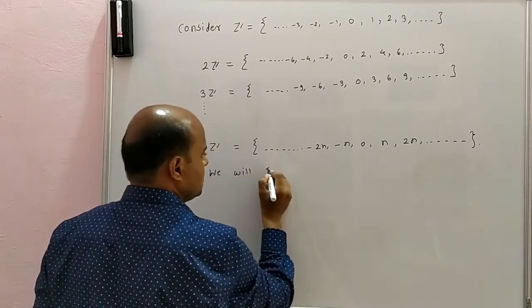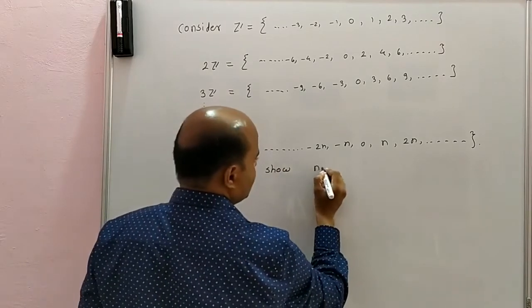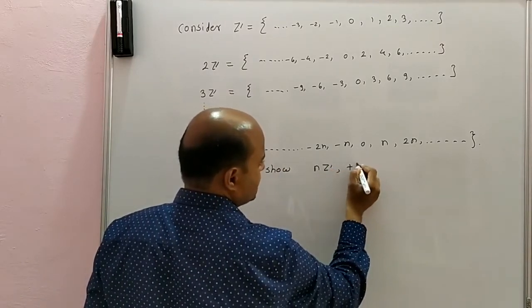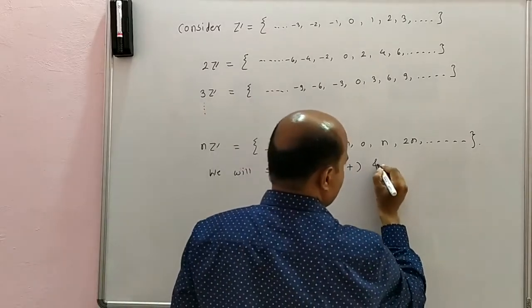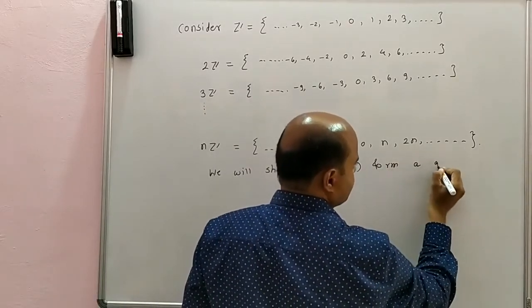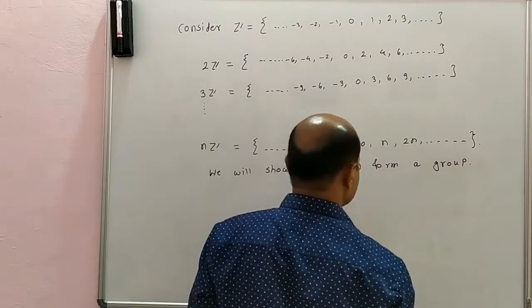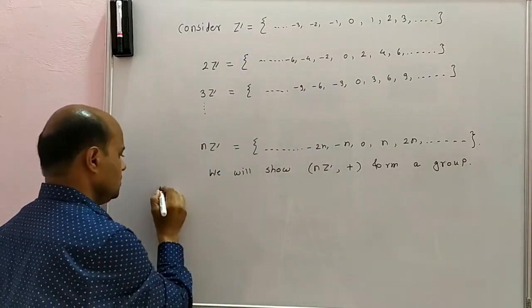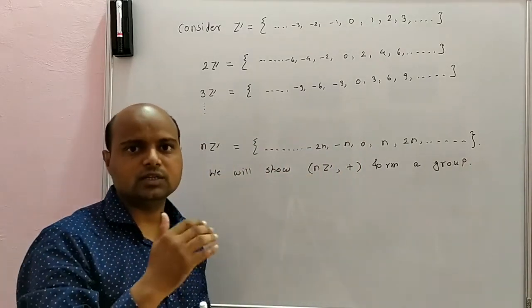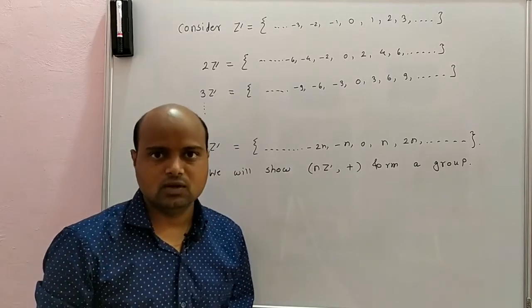We will show nZ under addition forms a group. So we have to check all three conditions of the definition of a group. First condition is what?